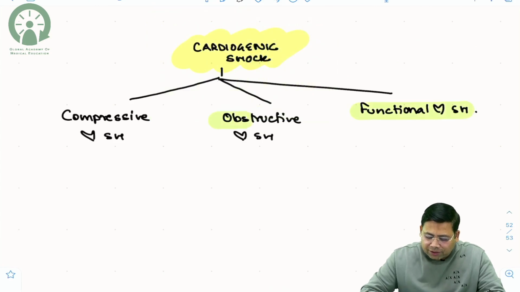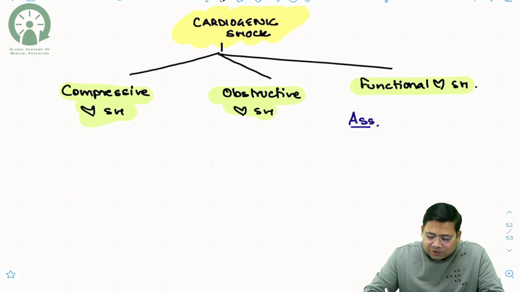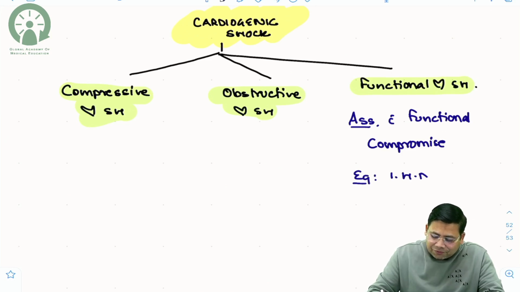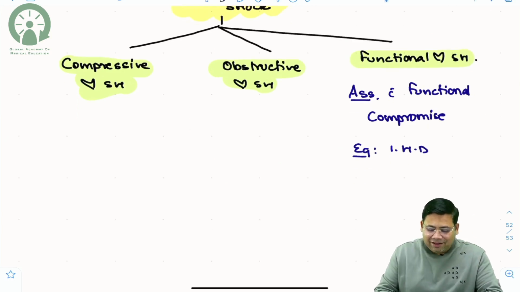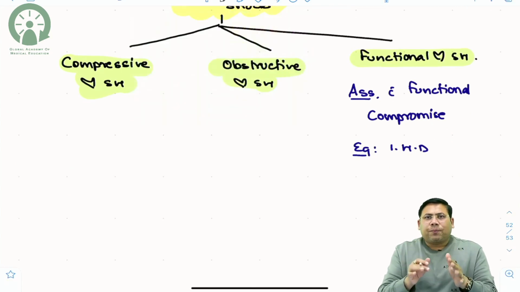So let us try to understand them. In layman's language, it might look like a very difficult thing to understand, but it's very easy. The functional variety is associated with functional compromise of the heart. An example for this is ischemic heart disease. If a patient is having ischemic heart disease, the heart is not pumping the blood properly. So that's the same thing. When you talk about obstructive cardiogenic shock, what is that? There is obstruction to the flow.